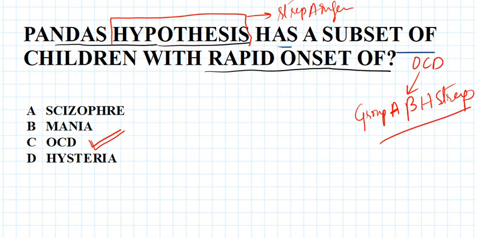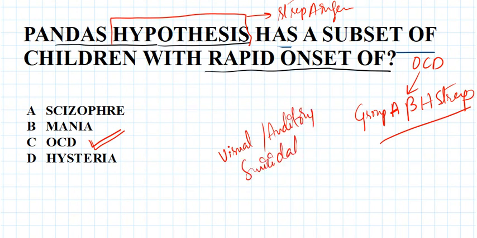Psychological symptoms, if you ask me, all I have given: obsession, compulsion, repetition, anxiety, fear, panic, emotional lability, visual or auditory hallucinations. See, visual or auditory hallucinations are also present, and suicidal tendency also occurs in these children.